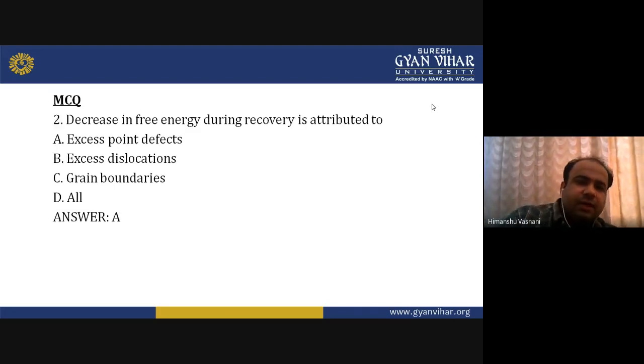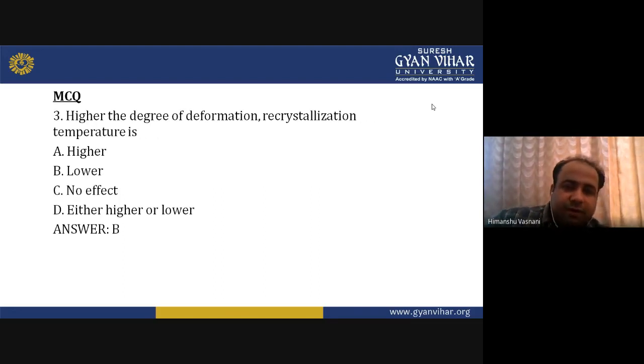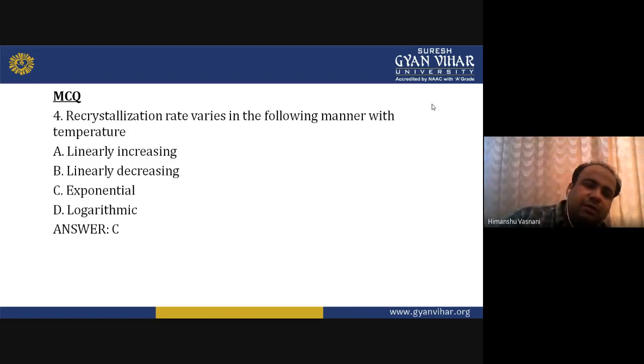Okay. Then second question, the decrease in free energy during recovery is attributed to excess point defects, excess dislocations, or grain boundaries, or all. You can go with the excess point defects, because there is a decrease in free energy only in recovery. And the higher the degree of deformation, the lower the recrystallization temperature. Okay, then recrystallization rate varies in the following manner with temperature. That is, it is exponential.